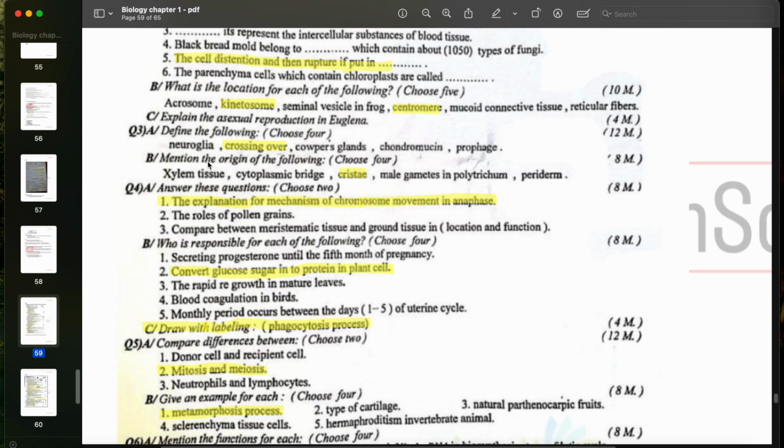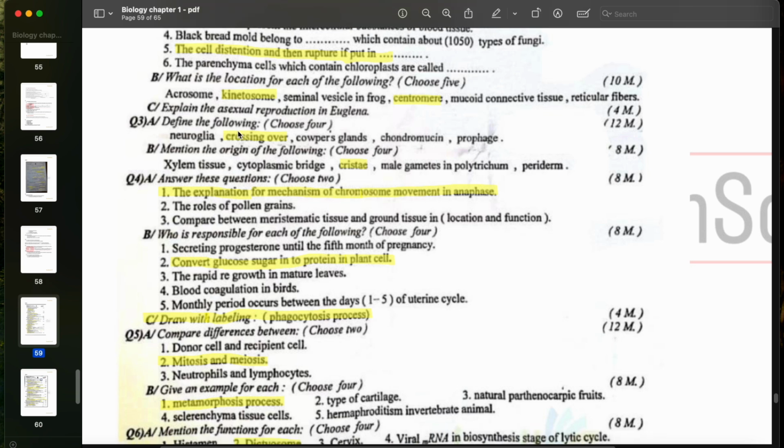Question 3A, definition question. They are telling you to define the crossing over. We discussed the crossing over during meiosis, if you remember.